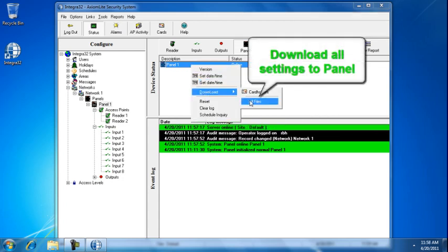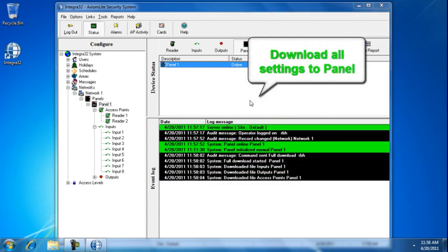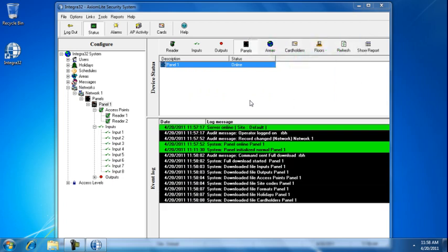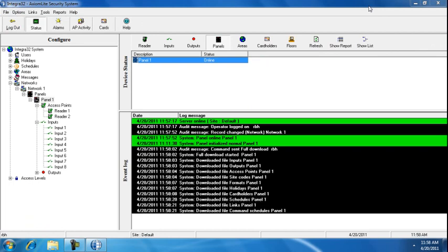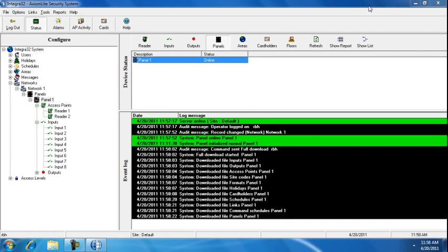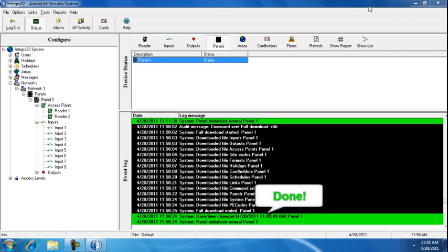Let's right-click and perform a full download to it. All the settings available for that panel will be transferred to it at the end of this download. As download finishes, the panel will be initialized and the current PC time will be transferred to it.